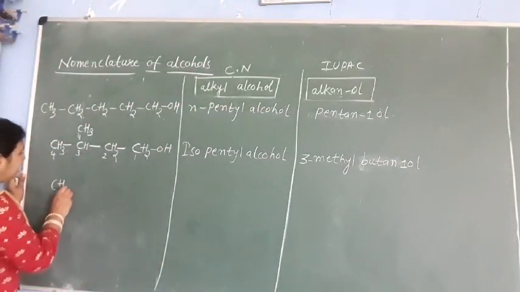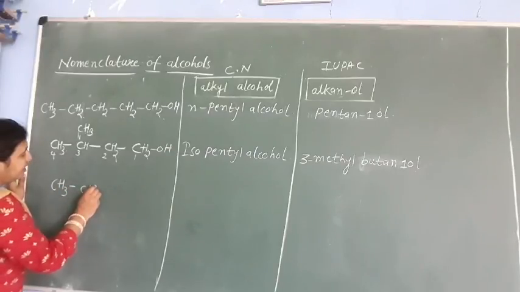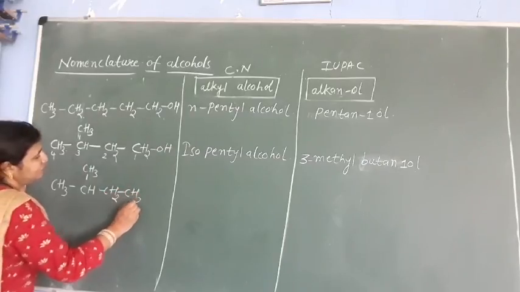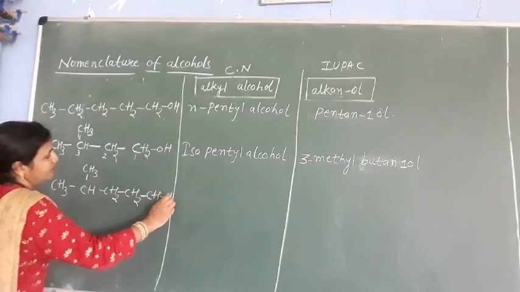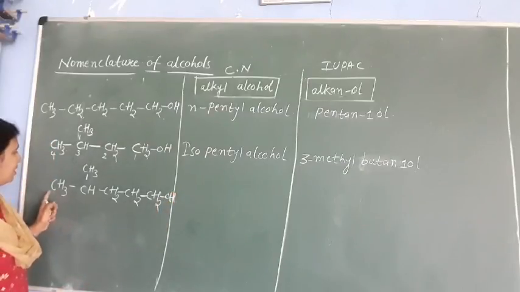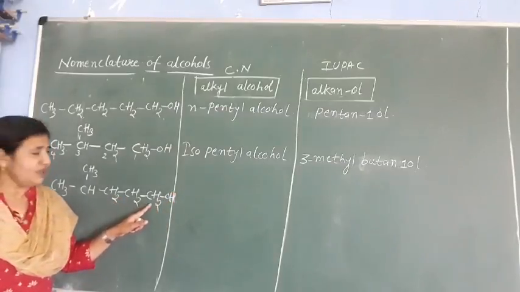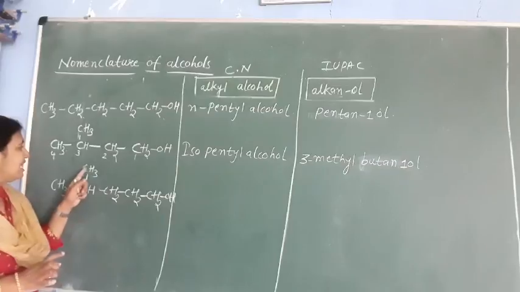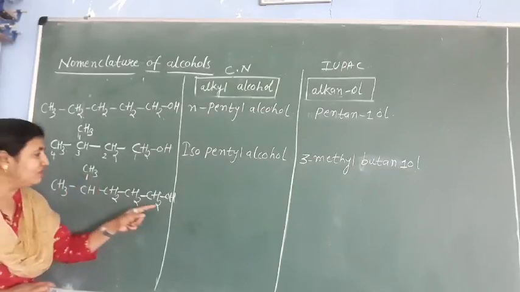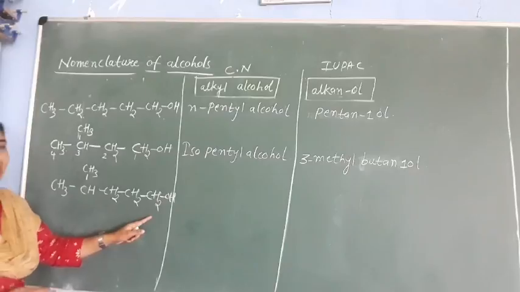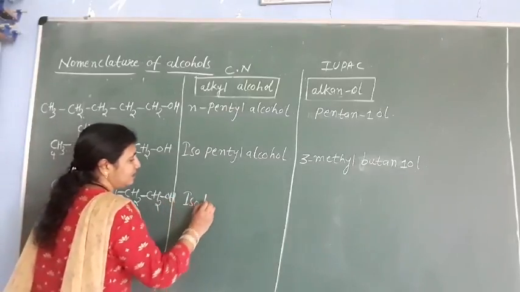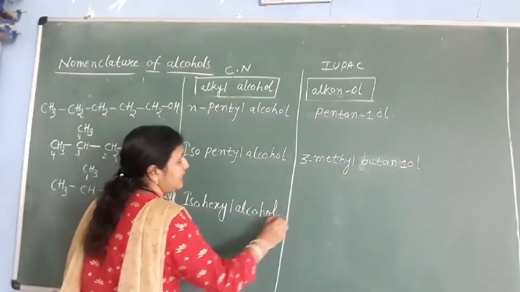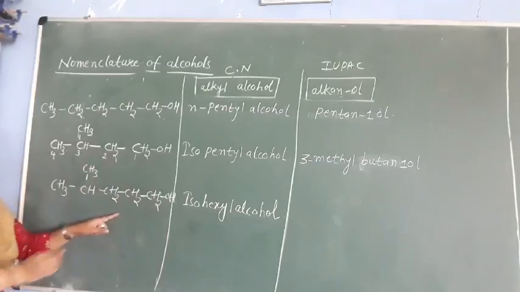Again, next example, see here. This is CH3. Again here CH, CH3, CH2, CH2, CH2OH. What will be its name here? It is 1, 2, 3, 4, 5, and here 6. Total 6 carbons are there and one methyl group is present on the second last carbon of the continuous chain. So what will be its name? It is isohexyl alcohol. And what will the IUPAC nomenclature be?